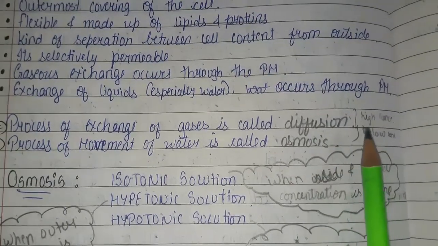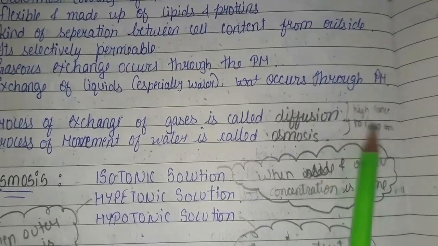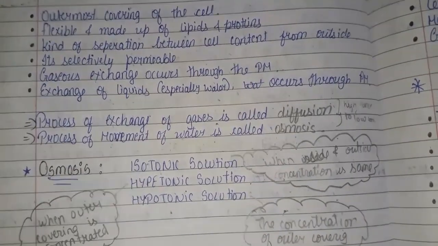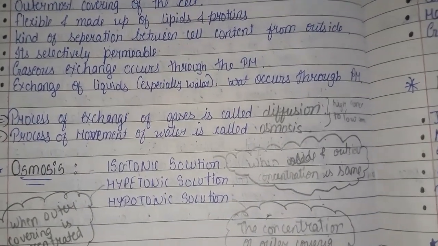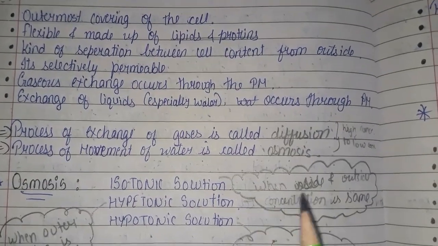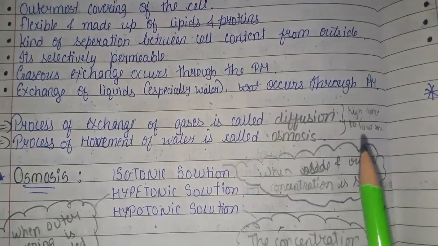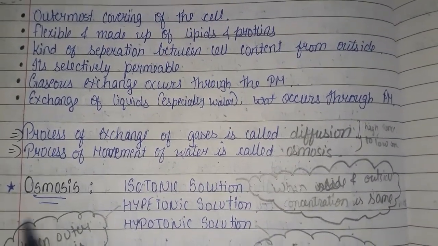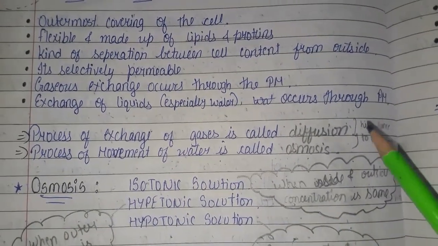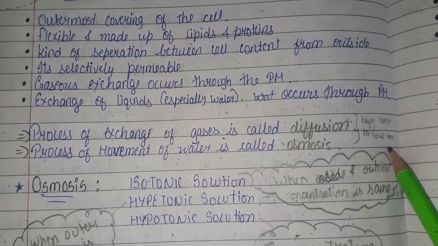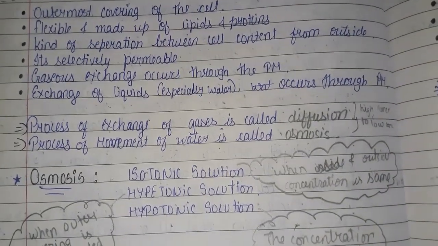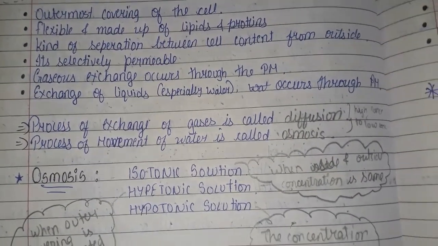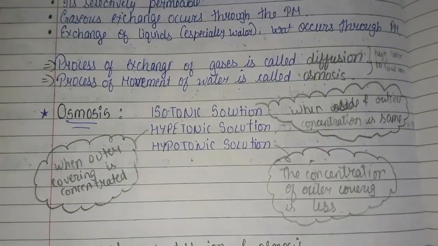Now there is a very scientific reason behind this. Let me explain that. Why is it high concentration to low concentration? When the water level is high in the cell and low outside, that is why the water has to go outside. So that is the reason: high concentration to low concentration. From high concentration in the cell, it goes outside to low concentration. Okay, let's learn this in more detail.